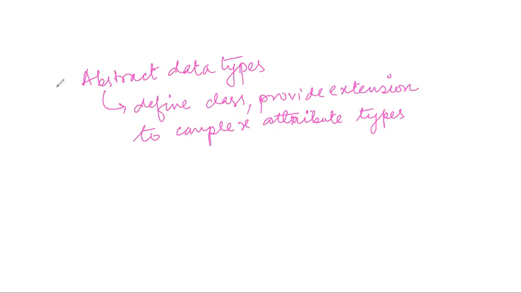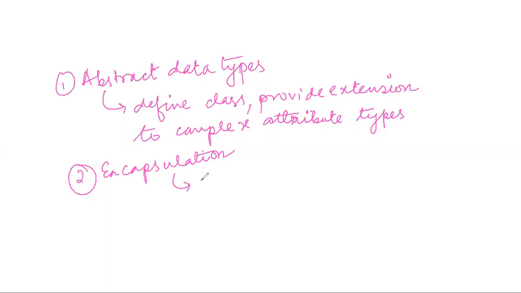Then there was a concept in object oriented programming which is also there in object oriented database, that is encapsulation. All the concepts in OOP are incorporated here, but in the form of database. So next was encapsulation. What is encapsulation?